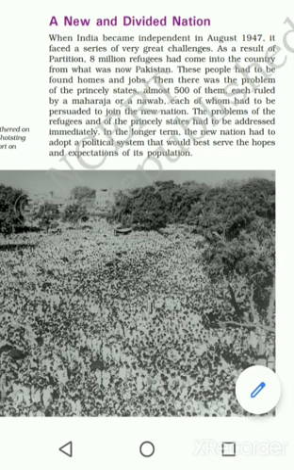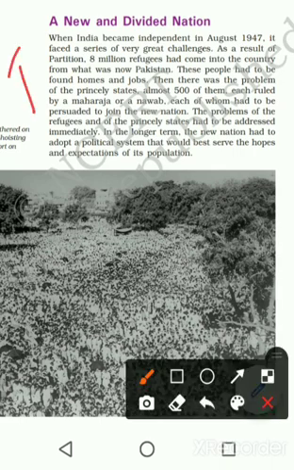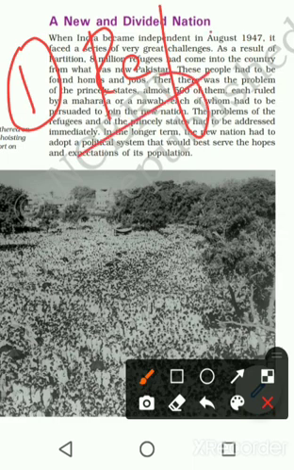We can make them into three groups. The major problems of India that we faced, we can make into three major groups. What is the first problem? It is the problem with the refugees. The refugees, because they came from where? From Pakistan to India and India to Pakistan, like that.